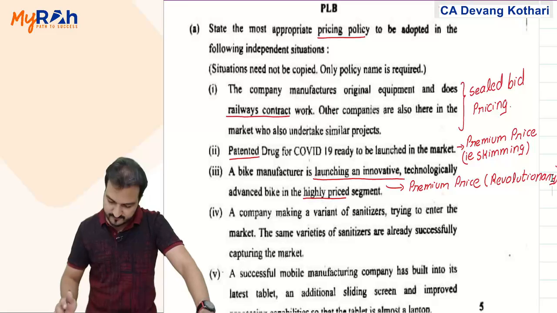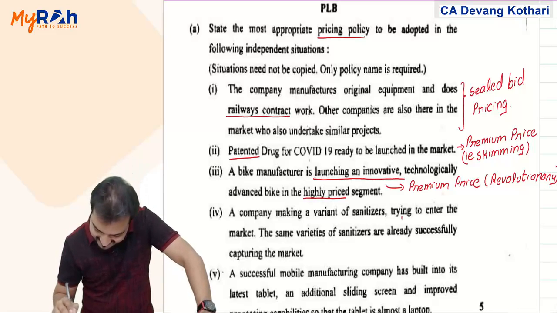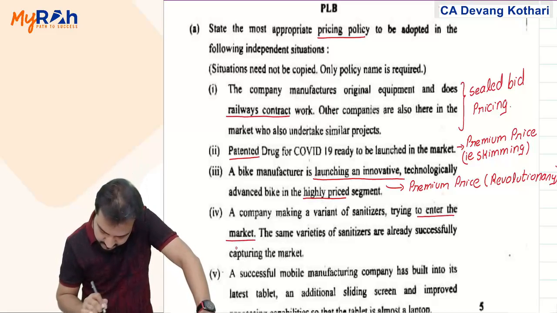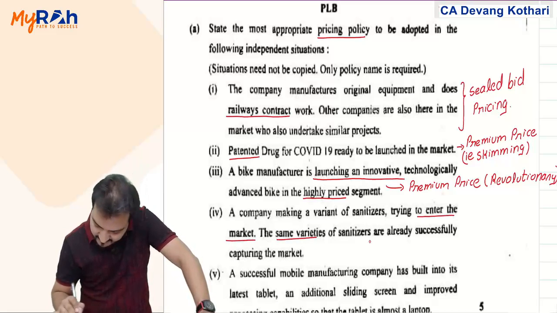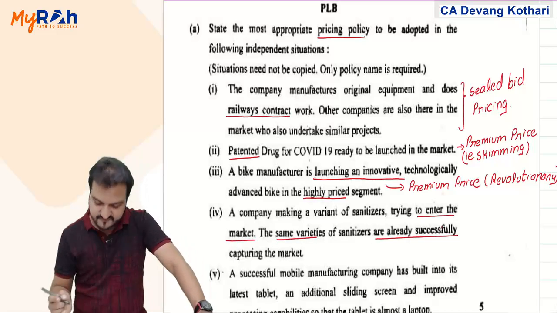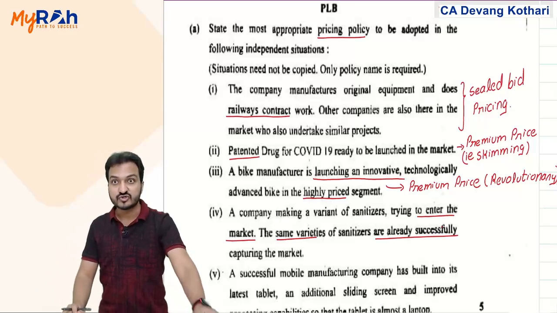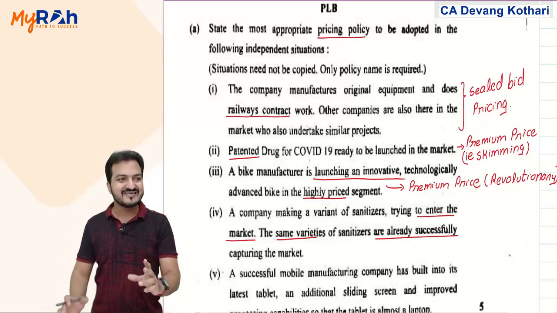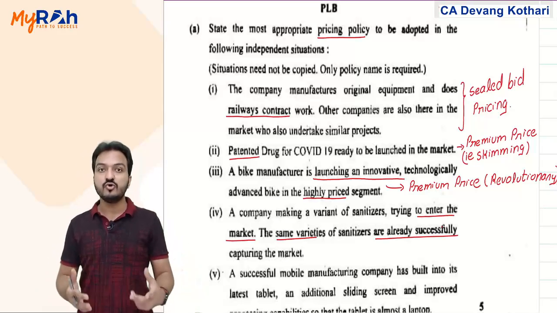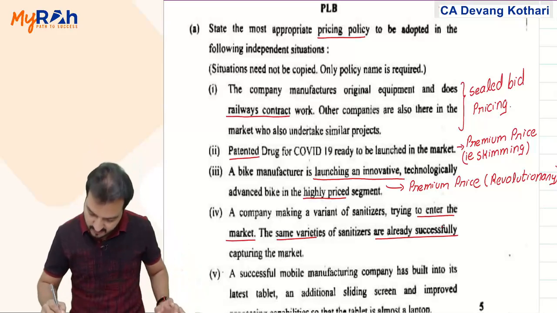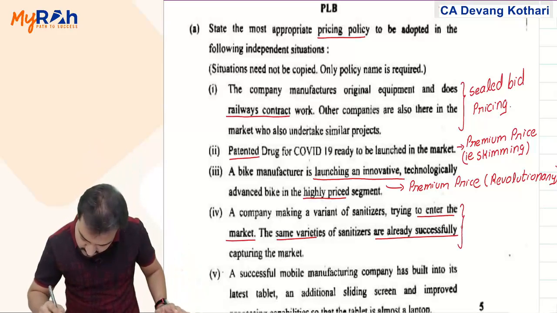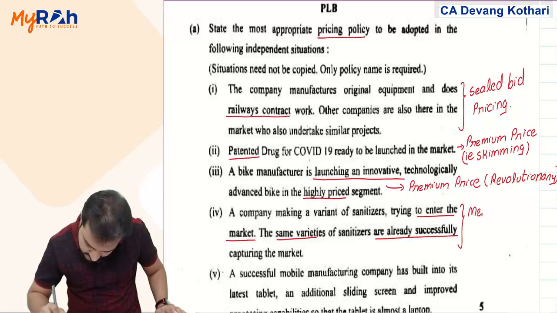Yeah. Fourth, company is making a variant of sanitizers, trying to enter a market. Same varieties of sanitizers are already successfully capturing the market. So now the product that you have launched is not a new innovative product. I can say your product is like Me Too product.